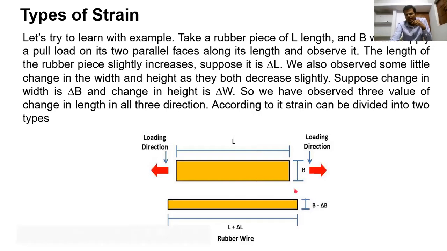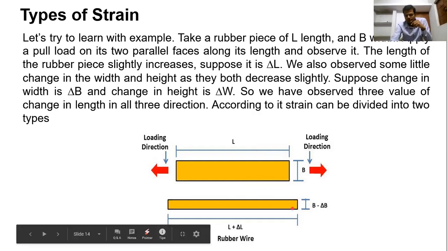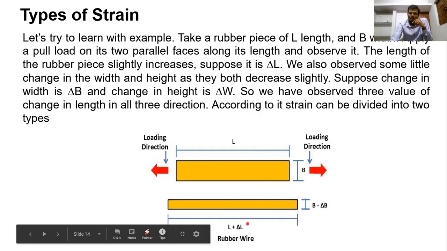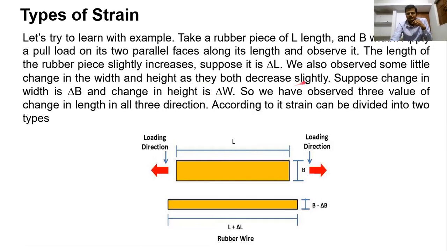Suppose del L, as you can see in this figure, the length is L, and in this figure it is L plus del L. So del L is the increased length. Obviously, if the length is increasing, we also observe some little change in width and height, as they both decrease slightly.